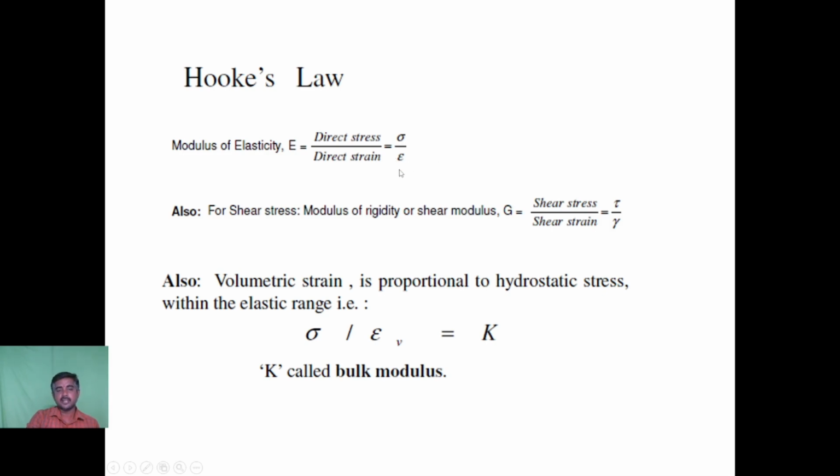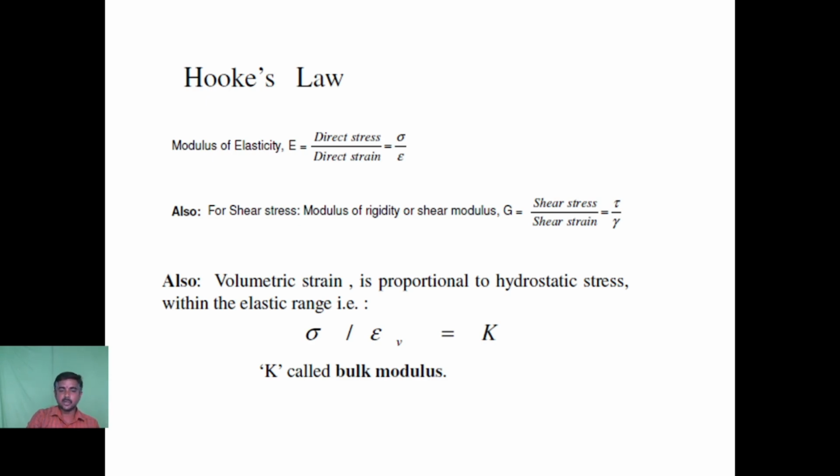So sigma by epsilon. Whereas in the case of shear stress, as I mentioned previously, the stresses act tangentially, they are the same in magnitude and opposite in direction, and they tend to slide the material. In the case of direct stress, we call it the modulus of elasticity or Young's modulus, which is direct stress divided by direct strain. In the case of shear, it is the ratio between shear stress and shear strain, and we call it the modulus of rigidity.